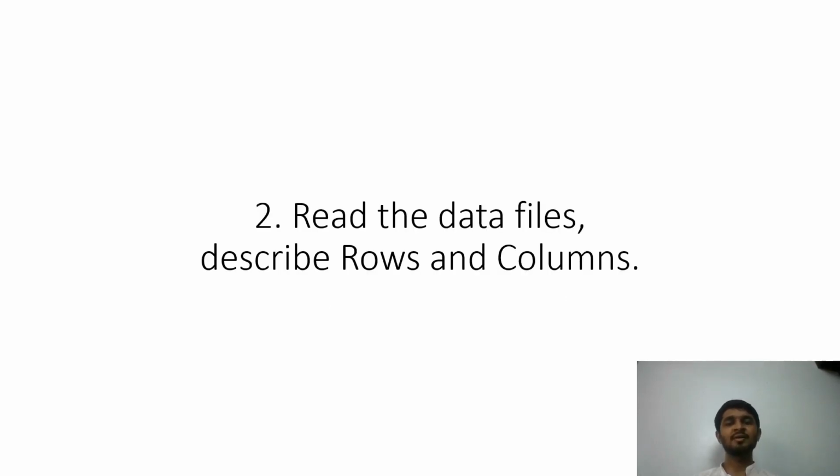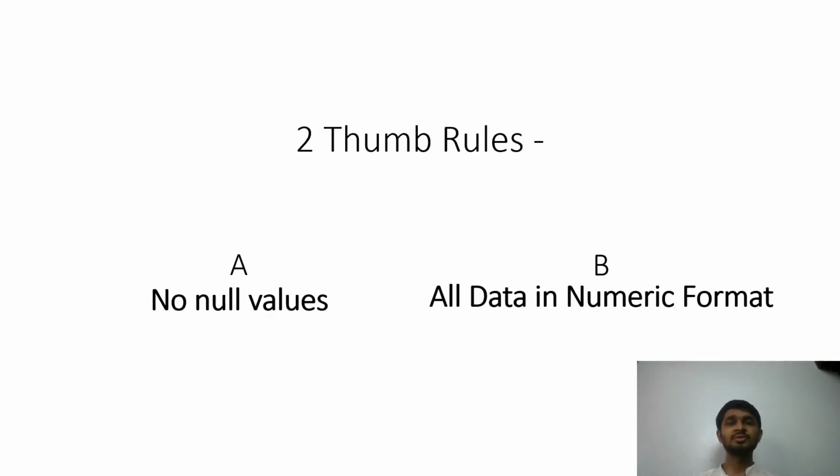Moving ahead, here are 2 thumb rules that we have to implement in all the machine learning problems that we encounter. The first is that we must have the data in non-null format, that is, none of the entries in the entire data frame that we have retrieved from the files should be null, and if there are null values, then we have to handle them. And the second thumb rule is that our data should be in numeric format.